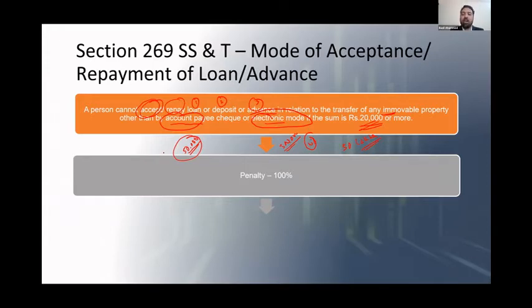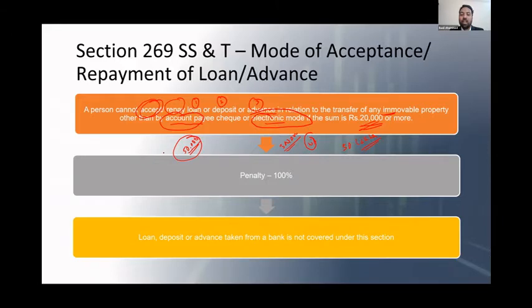So make sure if you're taking a loan or repaying a loan or accepting a deposit or repaying a deposit or accepting an advance in case of transfer of immovable property, make sure it is below 20,000 if you're accepting cash advance. Otherwise, if income tax knows this, penalty 100%.